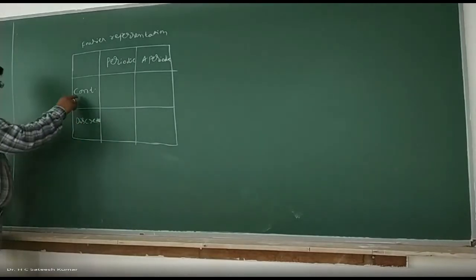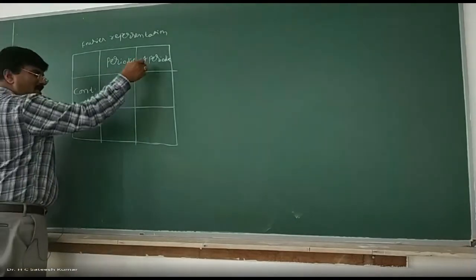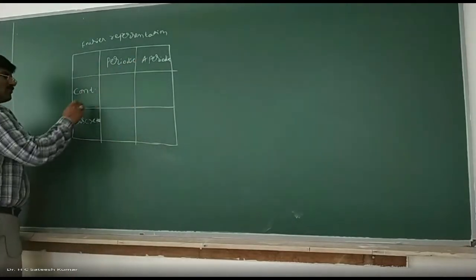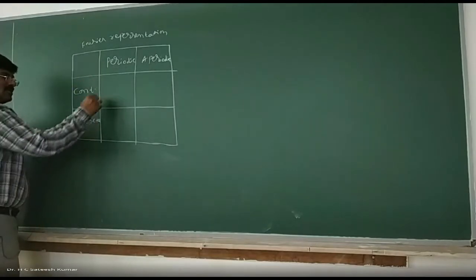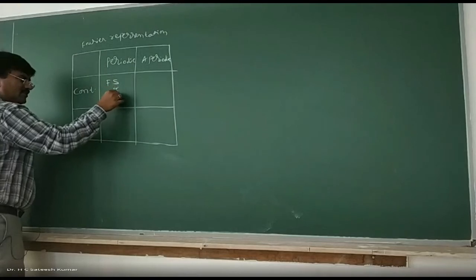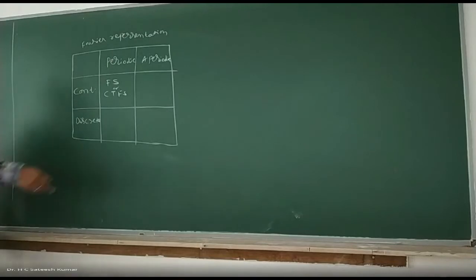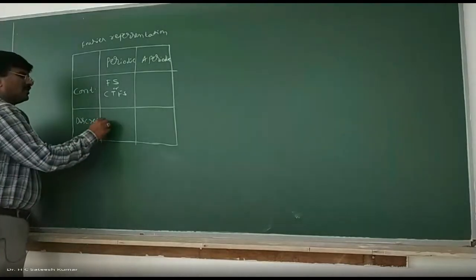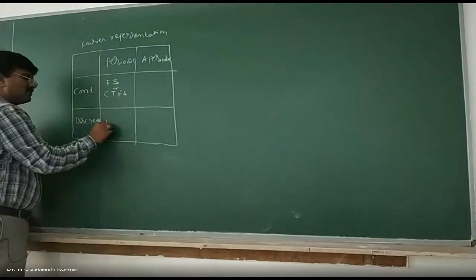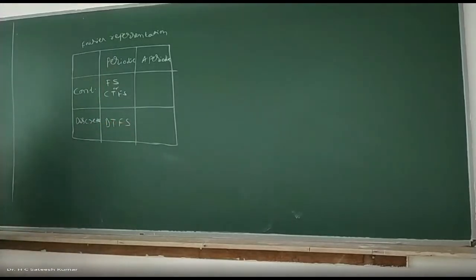If it is continuous, once it is periodic, these two are series. Once it is aperiodic, these two are transforms. So continuous periodic means CTFS, continuous time Fourier series. For all periodic signals we call it a series. For all Fourier representations of aperiodic signals we call it a transform. What about this one? Discrete time periodic means Fourier series, DTFS we call it.